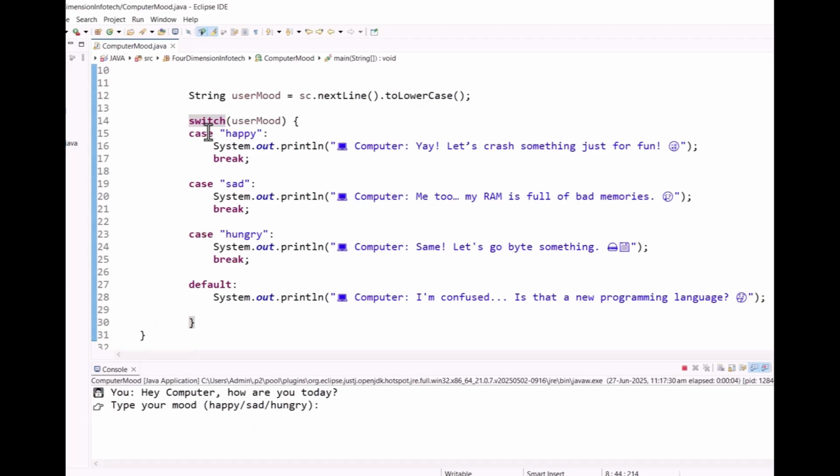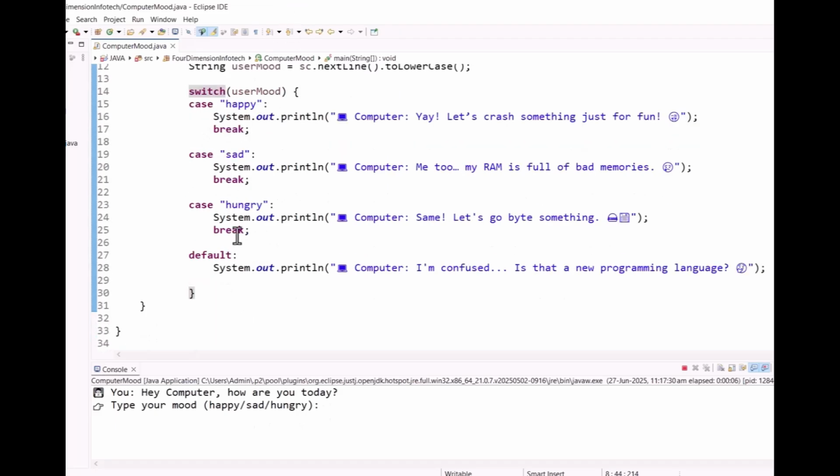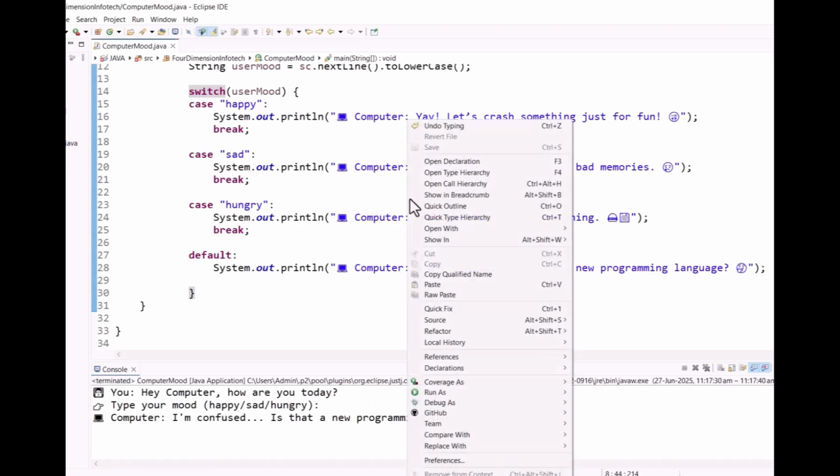So here are those statements. After that we have choose any mode, but I have not chosen any mode. At that time it will give me the default statement. I am confused, is that a new programming language?